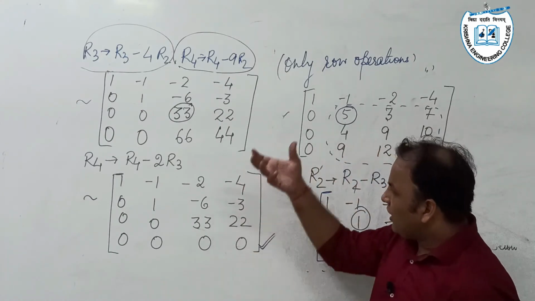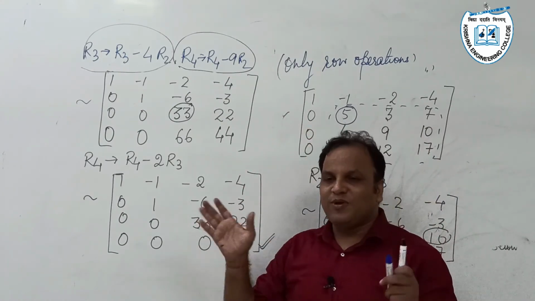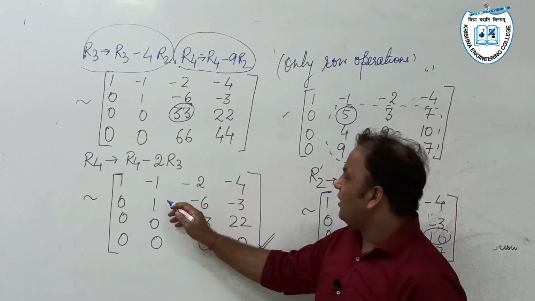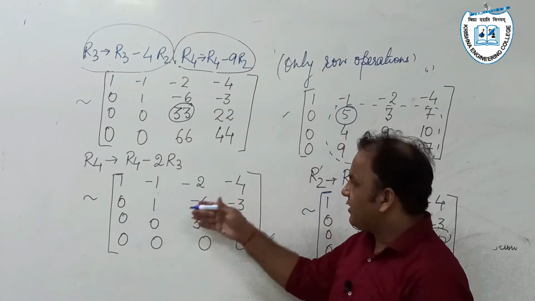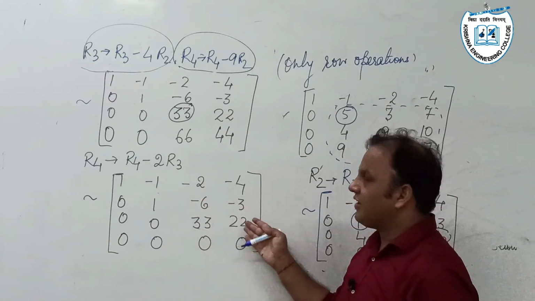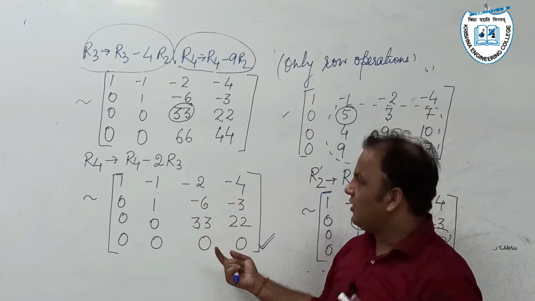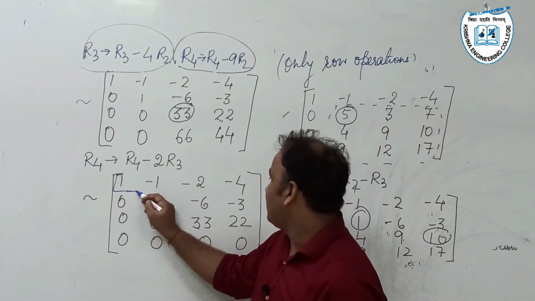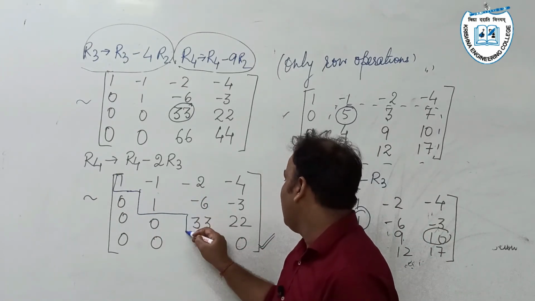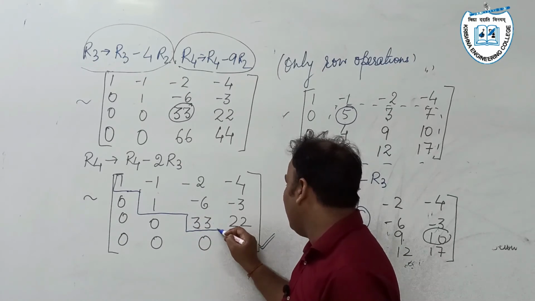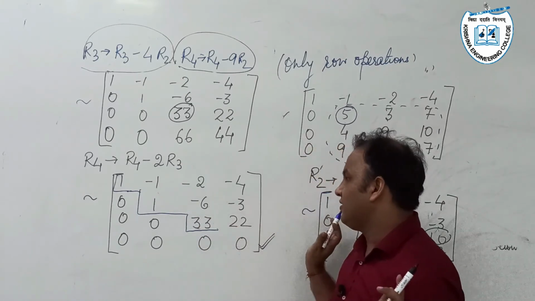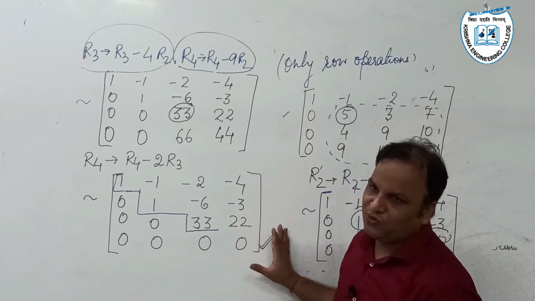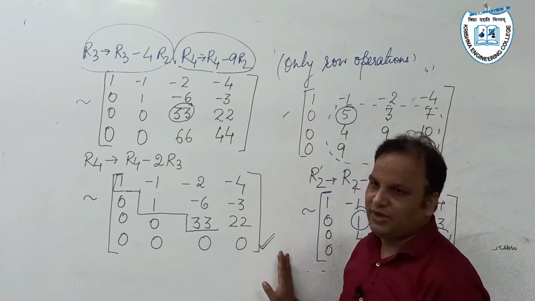Second, all the leading elements should be placed such that the succeeding leading element is strictly to the right of the previous row's leading element. Look here, it is 1, its right is 1 here, and all the leading elements are like this. It means the matrix has been reduced to echelon form.